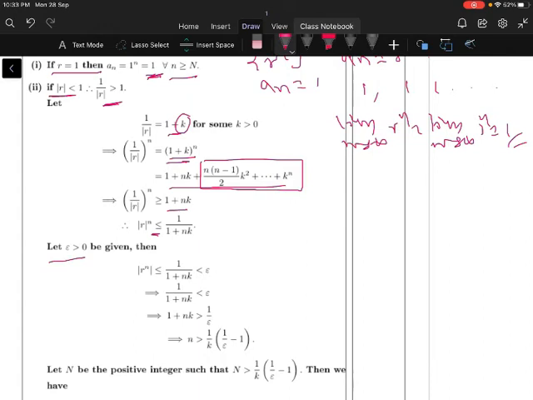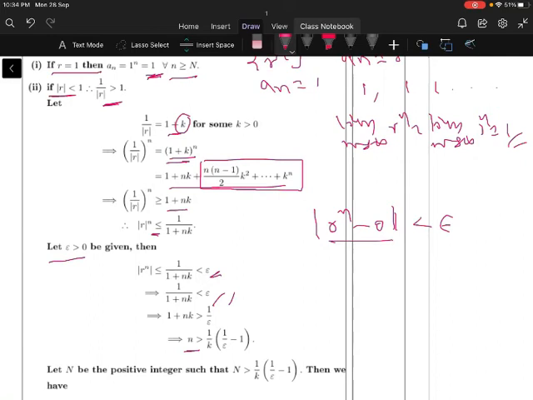Let epsilon be given. Then modulus of r power n is less than or equal to 1 by 1 plus nk, which should be less than epsilon. You know the definition of convergence of a sequence: r power n, with 0 as the limit point, less than epsilon. Use the definition of the convergence of a sequence. So 1 by 1 plus nk less than epsilon.